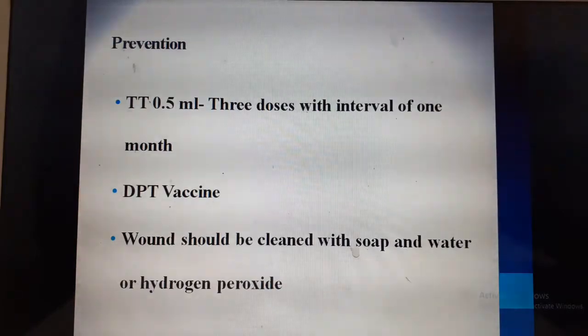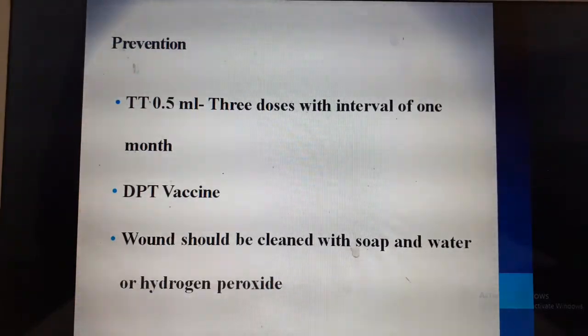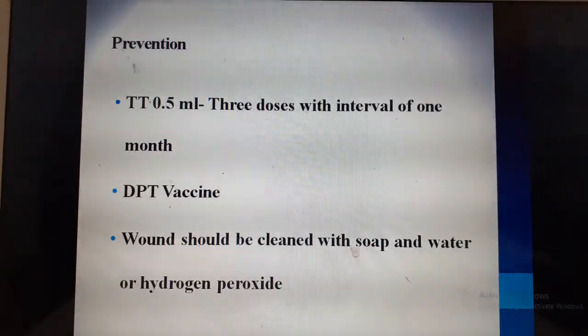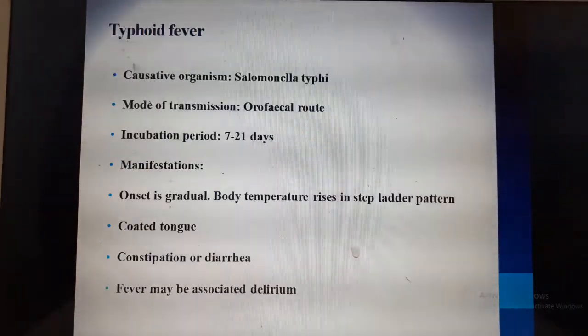Very important prevention: you need to teach the parents about wound care. Any wound or any infection or any cuts with any iron rods or anything, we need to tell the parents to immediately bring the child to have a TT dose.